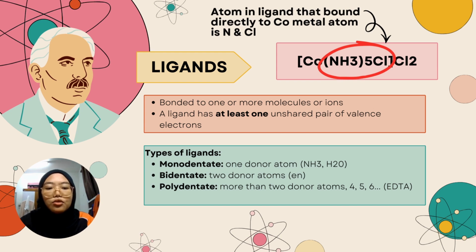The first one is monodentate ligands, which bond through only one donor atom. Common examples include ammonia and water. The second one is bidentate ligands, which bond through two donor atoms at the same time, for example ethylenediamine, also known as en. The last one is polydentate ligands, which bond through more than two donor atoms, such as 4, 5, or even 6 donor atoms. A well-known example is EDTA, which can form very stable complexes. These different types of ligands play an important role in determining the structure and stability of coordination compounds.